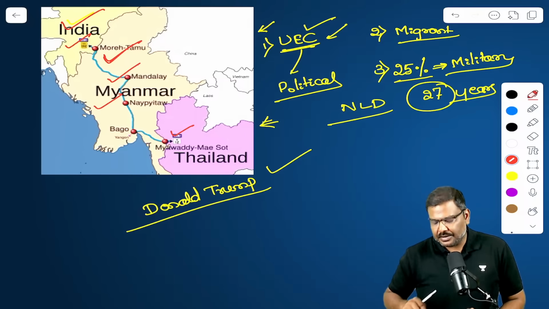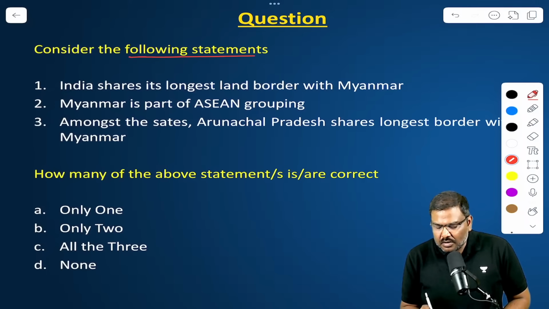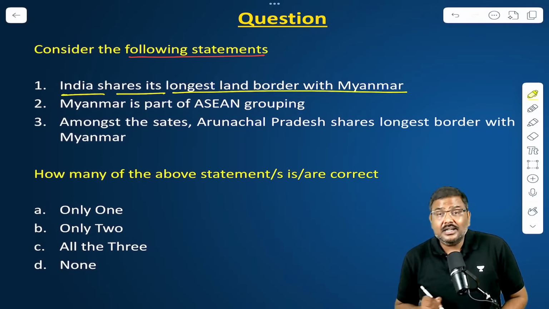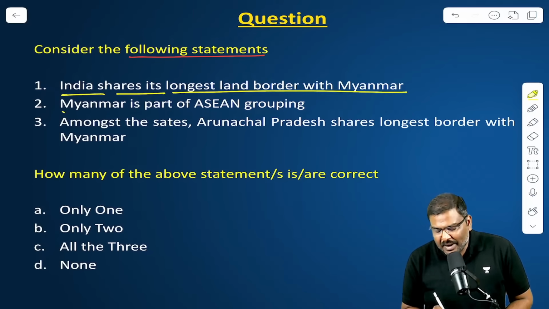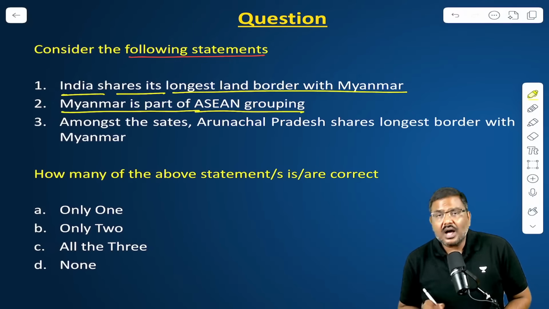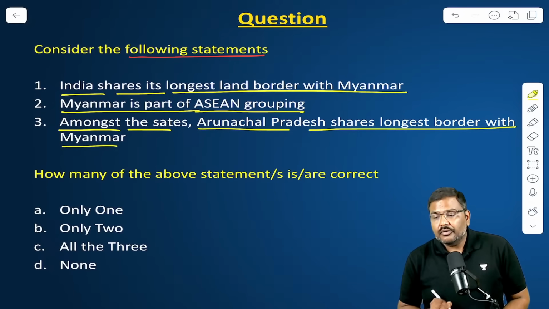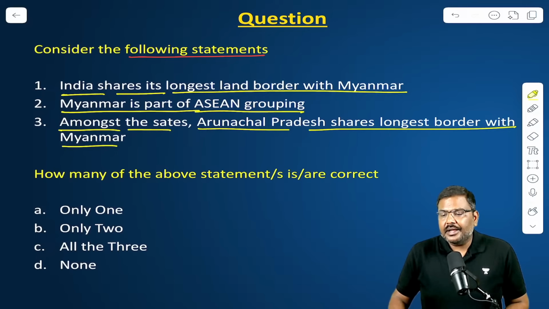Questions can be asked. Now, let me ask you this MCQ. Consider the following statements. Please tell me what is the key answer very quickly. India shares its longest land border with Myanmar. Myanmar is a part of ASEAN grouping. Amongst the states, Arunachal Pradesh shares the longest border with Myanmar. How many of the statements are true? Please tell me very quickly.